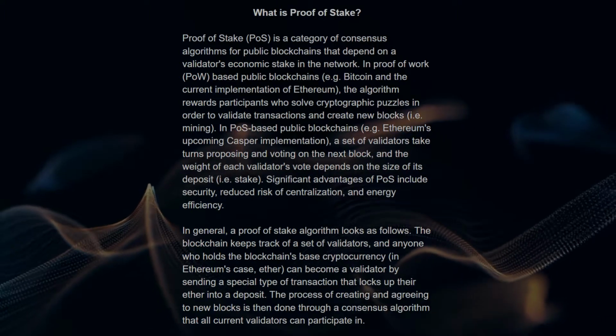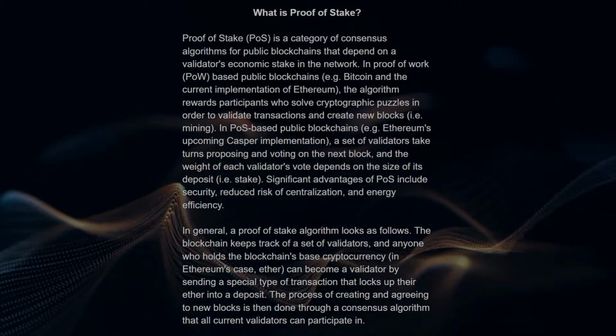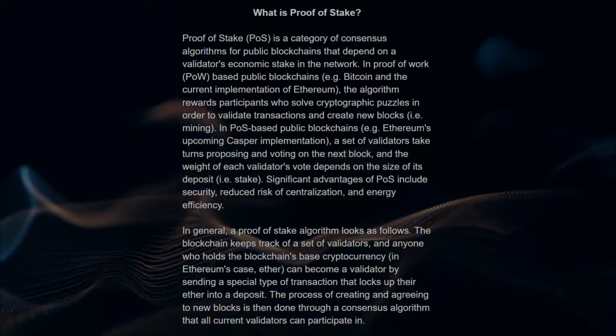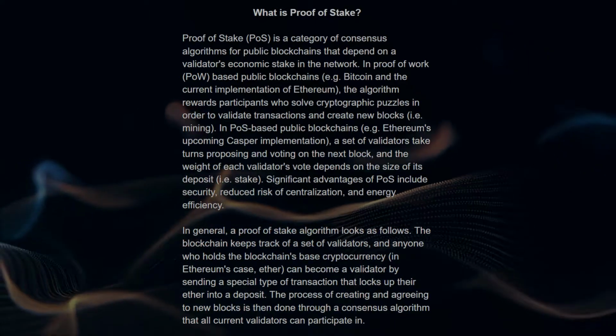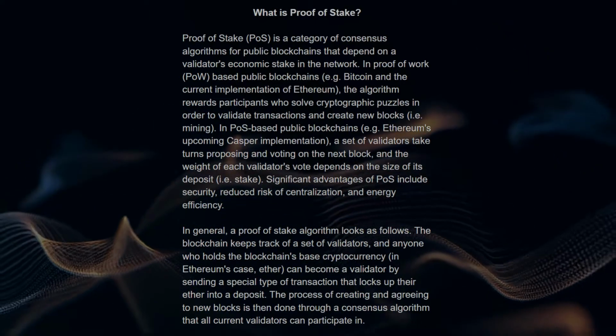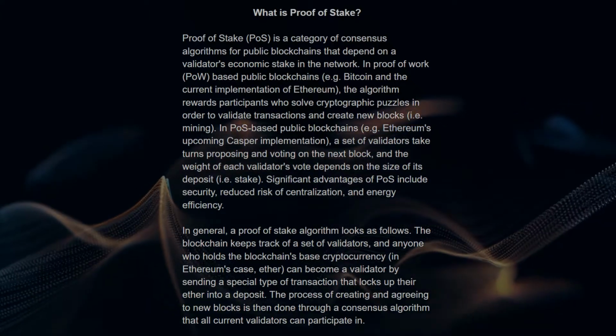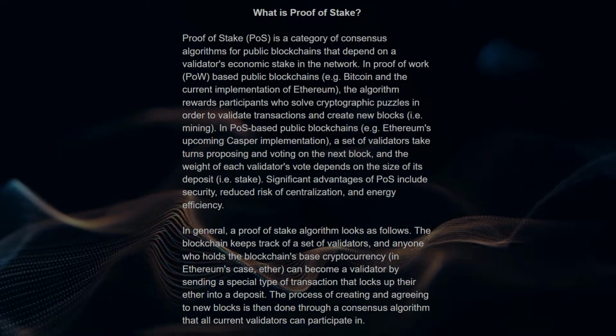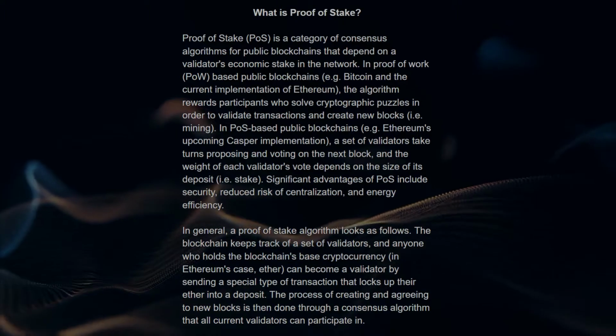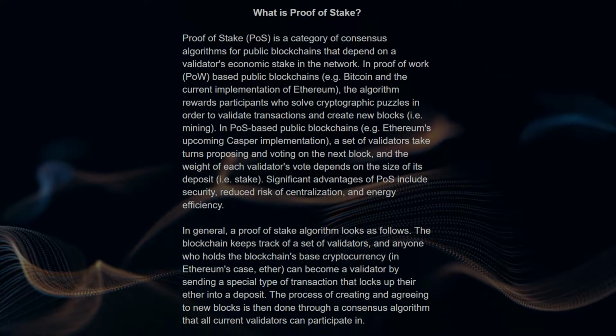In general, a proof of stake algorithm looks as follows. The blockchain keeps track of a set of validators, and anyone who holds the blockchain's base cryptocurrency, in Ethereum's case Ether, can become a validator by sending a special type of transaction that locks up their Ether into a deposit.